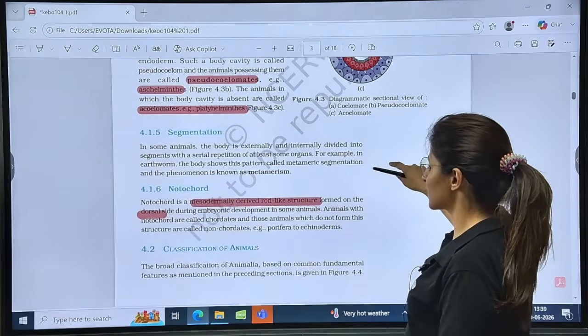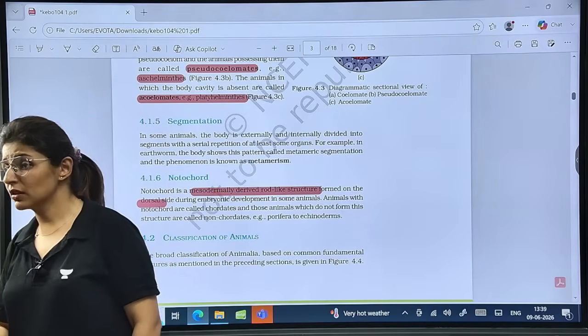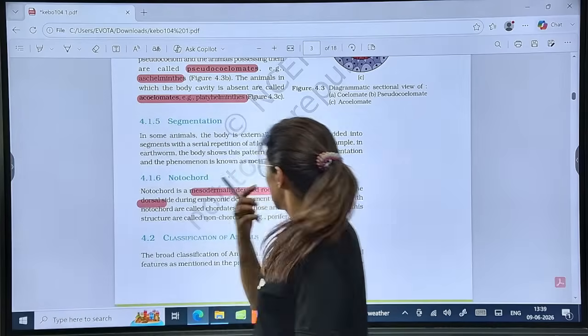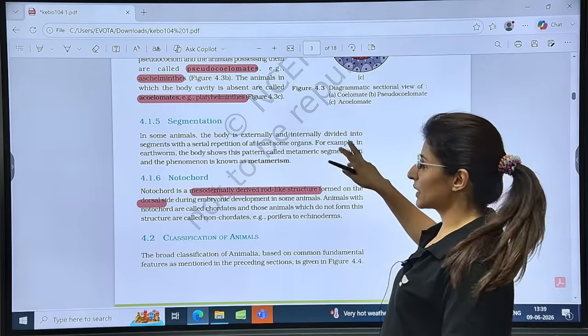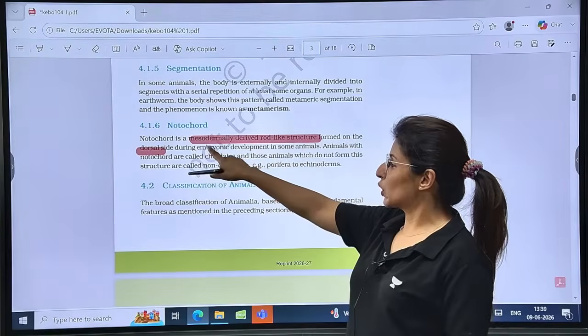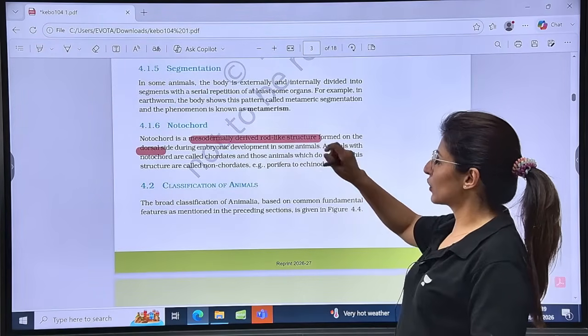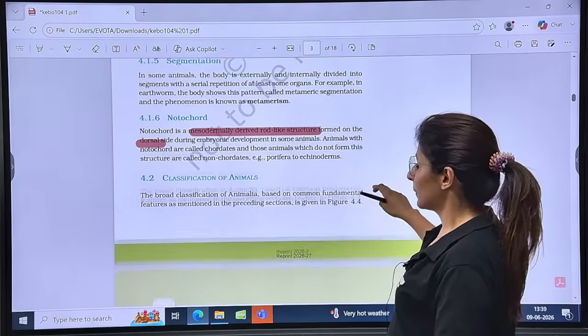Then segmentation. So the body shows this pattern called metameric segmentation, and the phenomenon is known as metamerism. Notochord is a mesodermally derived rod-like structure present on the dorsal side, right?